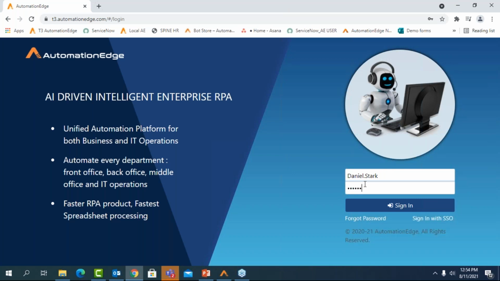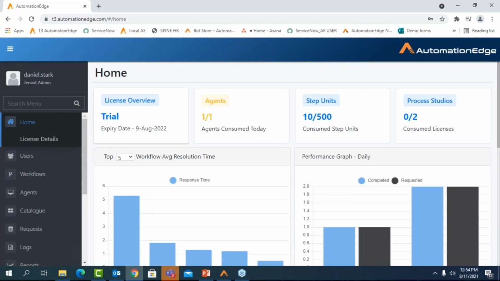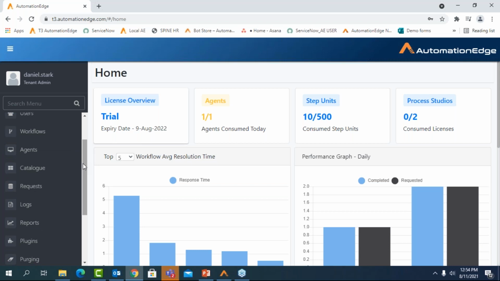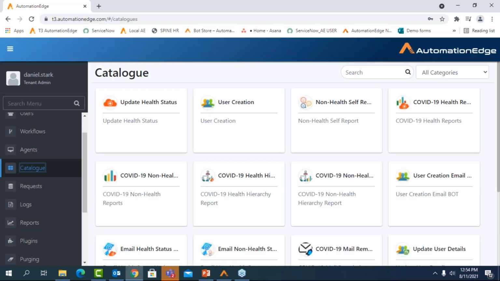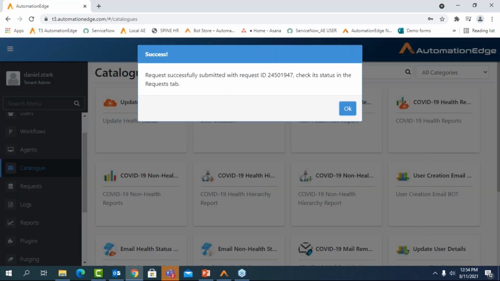You can have server health check reports, you have your salary processing, you can have any other report that is required for your business processes. So from the orchestrator, I'm going to go to the catalog tab from where you can trigger your process manually. I have a COVID health report. This is basically of the COVID bot that we had launched in April 2020 to get health reports of all the employees. So I will get a consolidated information of all the health status of the employees within my organization.